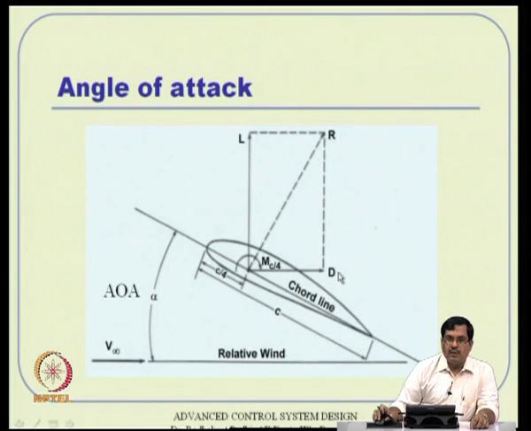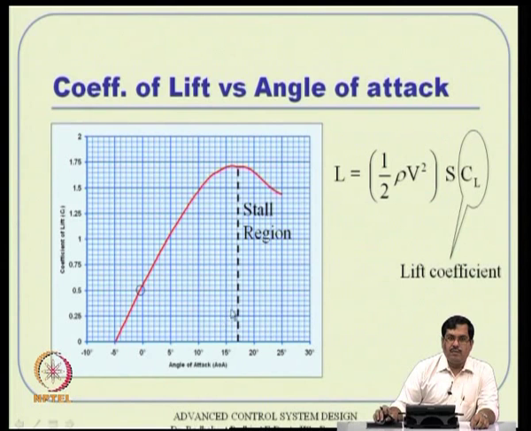Now, coming to the gross behavior of CL versus angle of attack, this is what happens. It starts fairly like a straight line, but at the high region it stabilizes and then it decreases. This is called the stall angle of attack, roughly of the order of 17, 18, 20 degrees depending on what airfoil you are talking about. Also remember that when the angle of attack is 0, you still have a positive lift. Only when the angle of attack is some negative value will you have 0 lift. So, for 0 angle of attack you still have some lift generation.